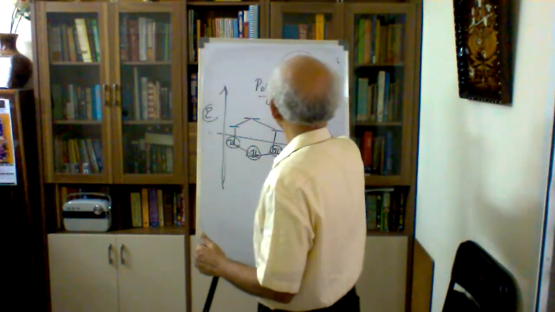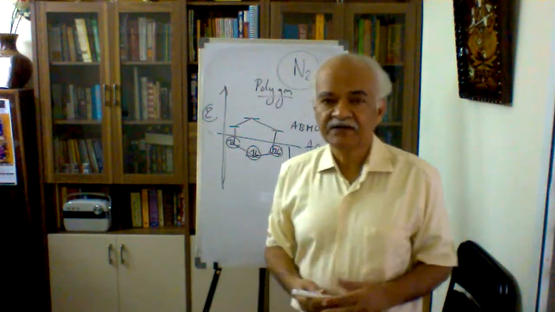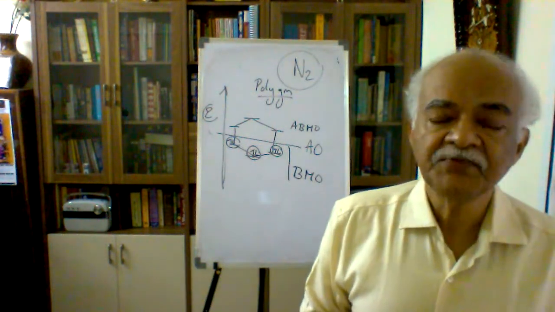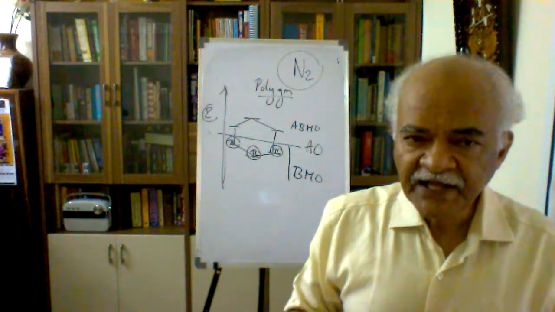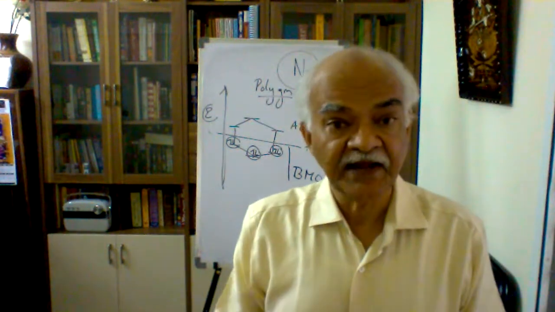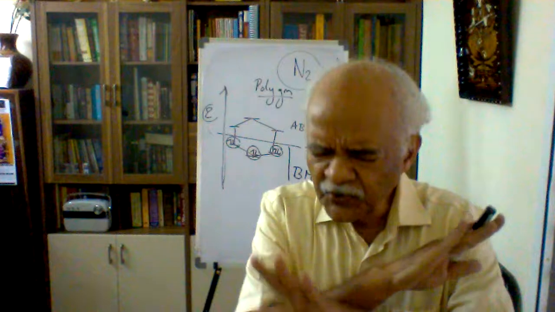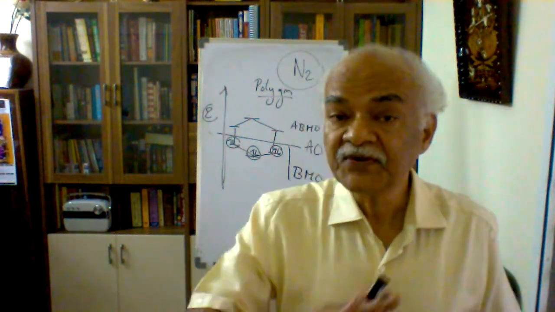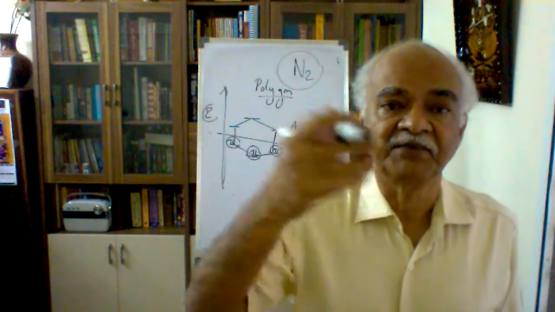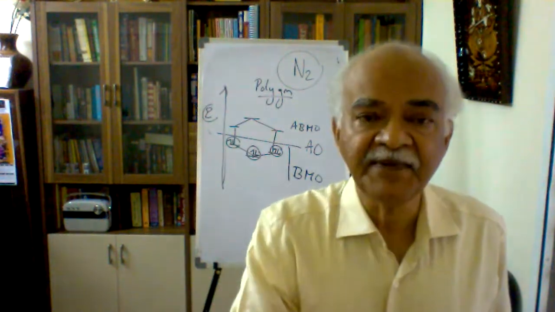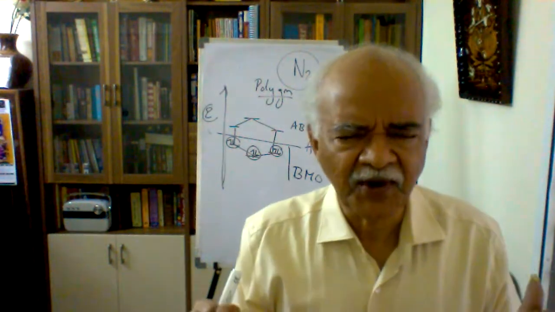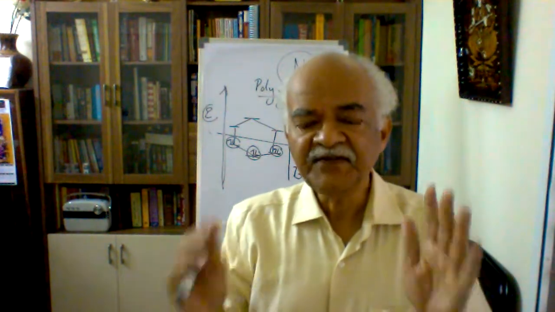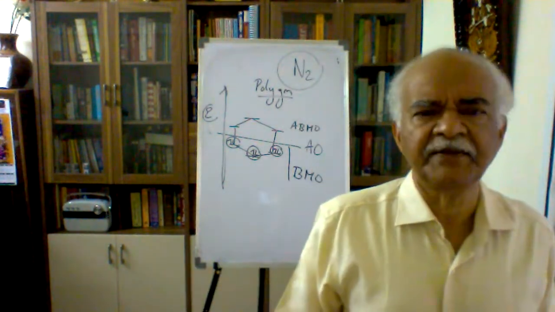N2 molecule. Of course, I'm not drawing the diagram now, but only one point I should talk about from the nitrogen molecule: all the electrons are in the bonding level and there are no electrons in the anti-bonding level. I repeat, electrons are only in bonding level, none in anti-bonding. Whenever such a thing happens, it will be a very strong bond. In fact, nitrogen bond order is 3, indicating it is very, very stable. The higher the bond order, the more the stability.